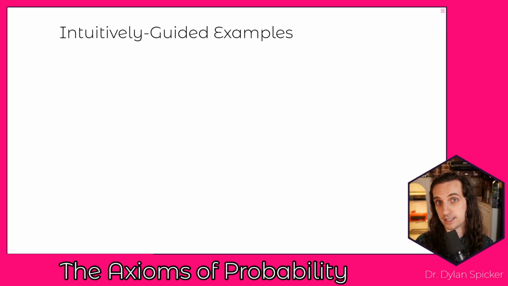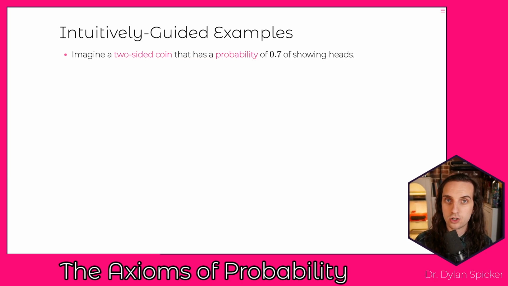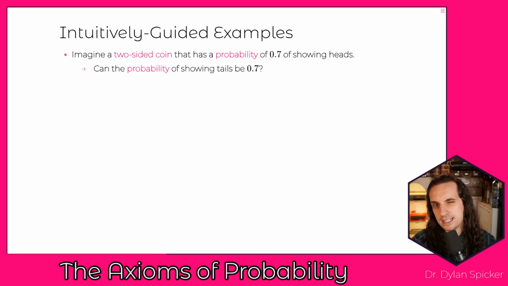And in order to have these intuitions built out, we want to prompt some different scenarios and see if they seem reasonable or not. So imagine first that we have a two-sided coin, and what we say is that it's going to have a probability that it shows heads as 0.7. So 70% of the time it shows heads. The question is, can the probability that it shows tails also be 70%? Can you have something that has two possible outcomes, 70% of the time the first outcome happens, 70% of the time the second outcome happens, and there's never a time where you get something that is both heads and tails at the same time?